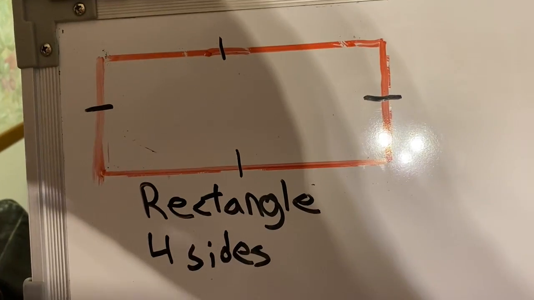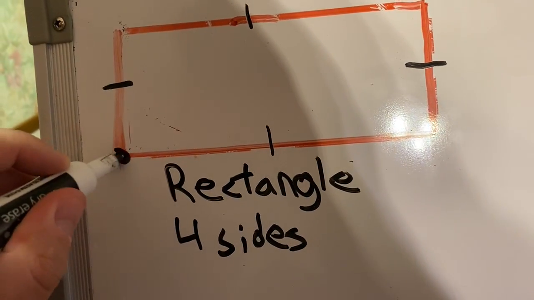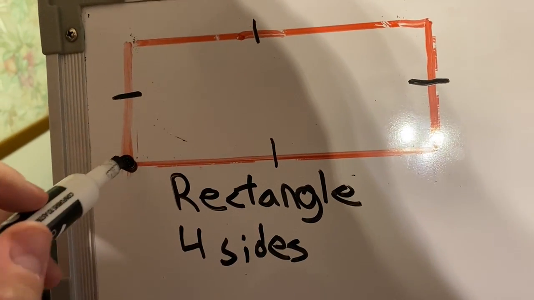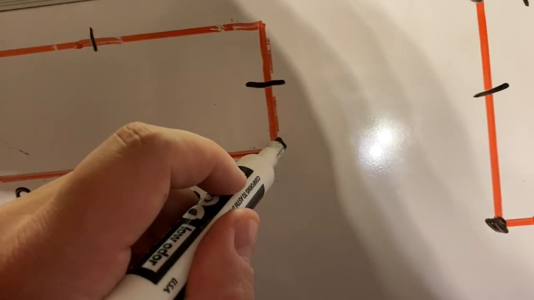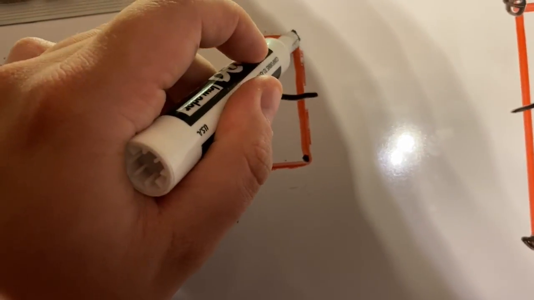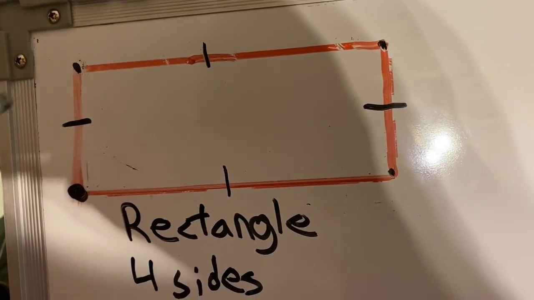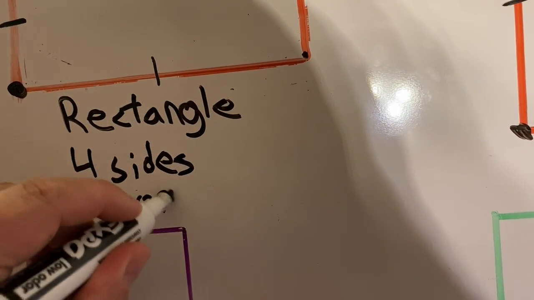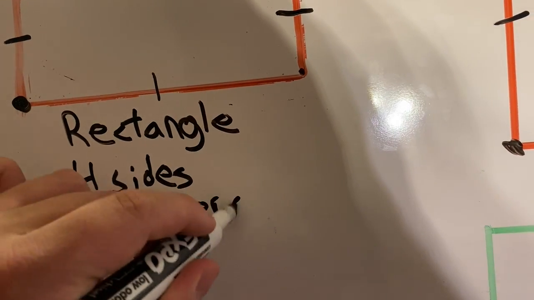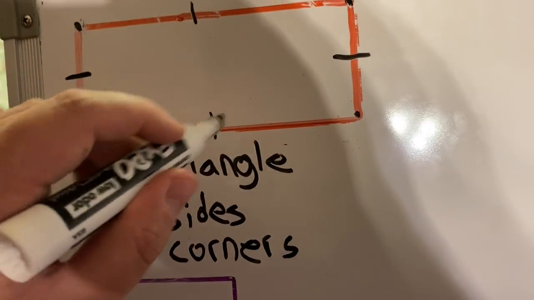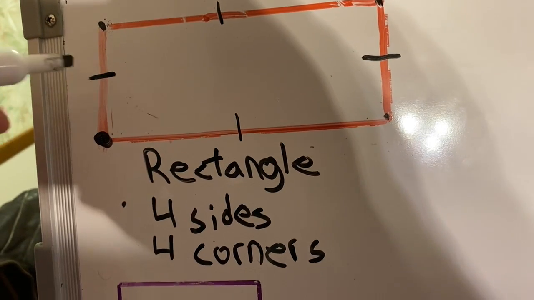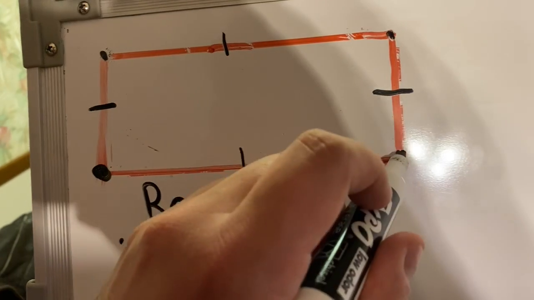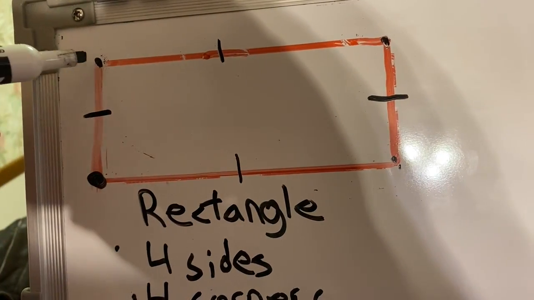Rectangles also have 4 corners. Corners are these little points right here where the sides come together. I drew a circle on that one. So we got 1 here, number 2, 3, 4. So it's got 4 corners. Every rectangle has 4 sides, 1, 2, 3, 4. Every rectangle has 4 corners, 1, 2, 3, and 4.